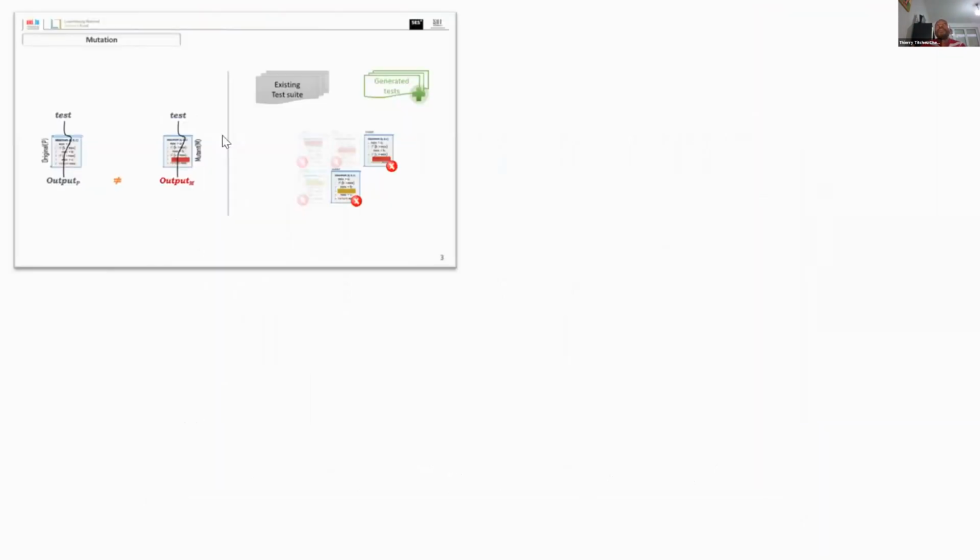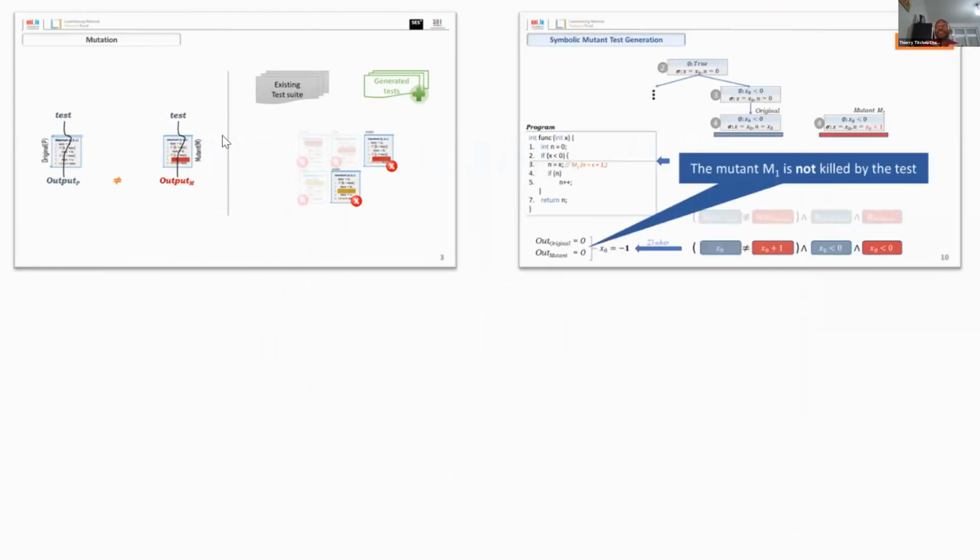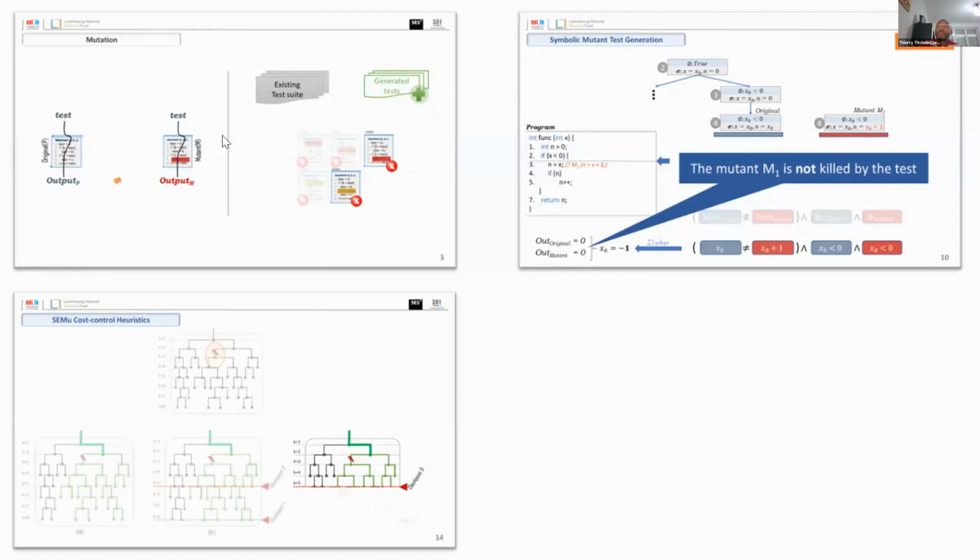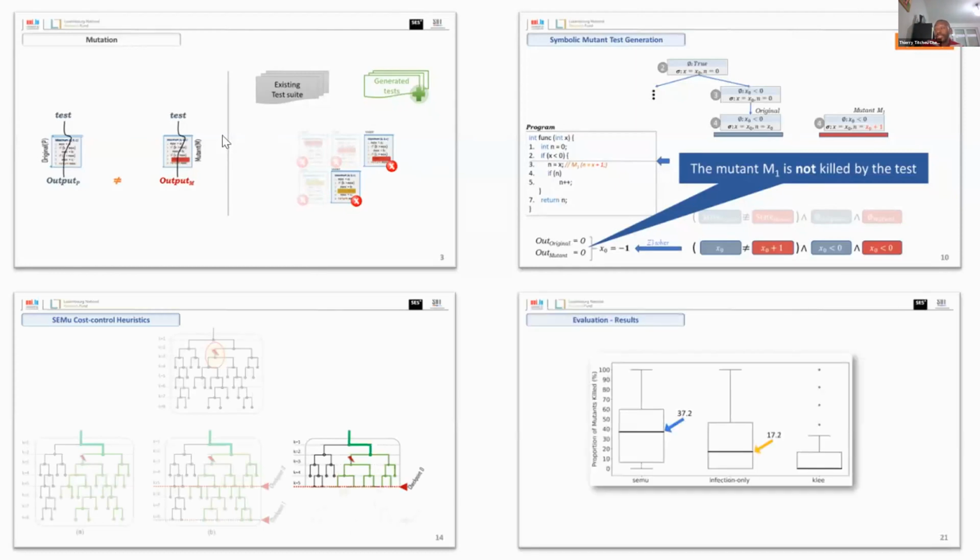So in conclusion, we have the problem of generating tests to kill stubborn mutants. We see that the approach in the literature is limited, and we propose some heuristics to further the propagation, and we implement it into a tool, and it kills more mutants than the approach in the literature. Thank you.